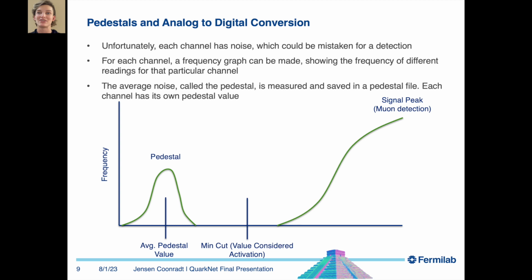Unfortunately, each channel has noise, which could be mistaken for a muon detection. This noise must be removed from the data file for proper analysis. For each channel, a frequency graph can be made, showing the frequency of different readings from that particular channel. The readings that are noise create a smaller peak representing the average noise. The average noise, called the pedestal, is measured and saved in a pedestal file. Each channel has its own pedestal value.